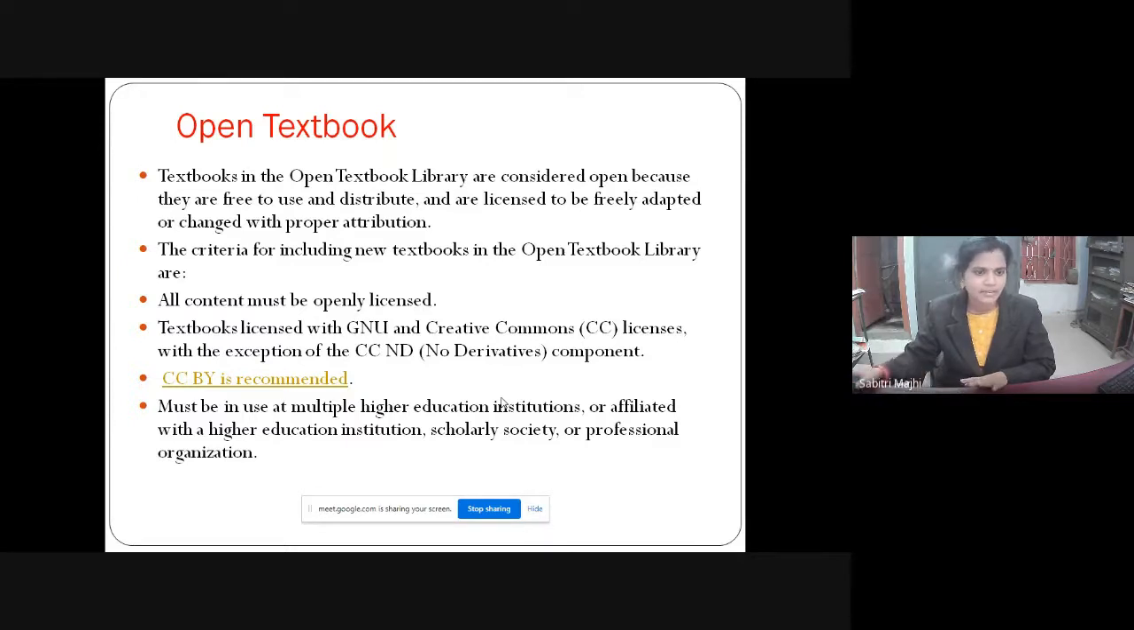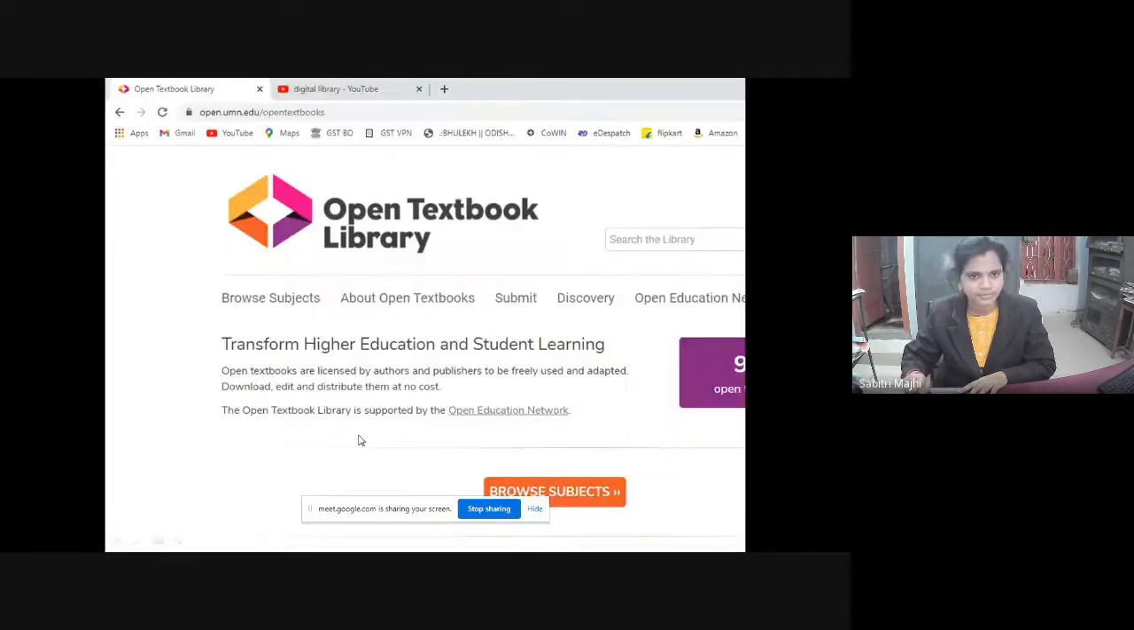So CC BY, which is the most open license under Creative Commons, is recommended for this open textbook. So this is the home page of Open Textbook Library. This has a very simple to use interface. You have to just browse through different subjects and you will get the textbooks.